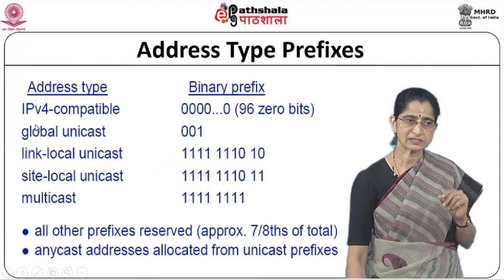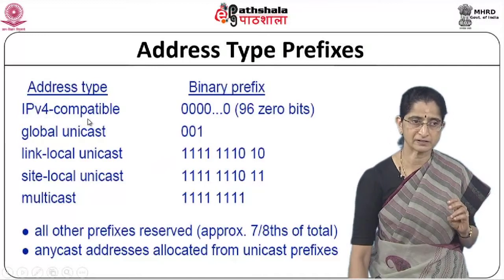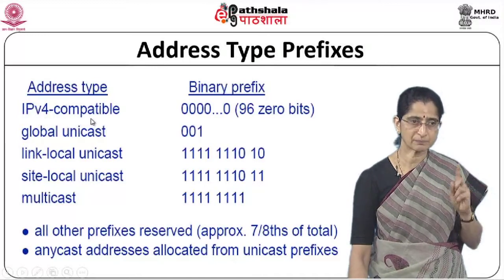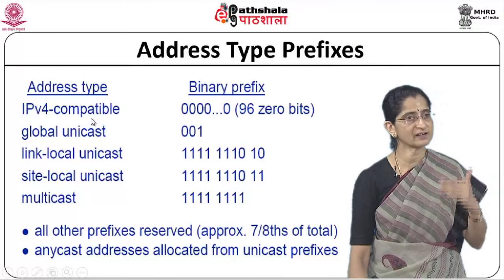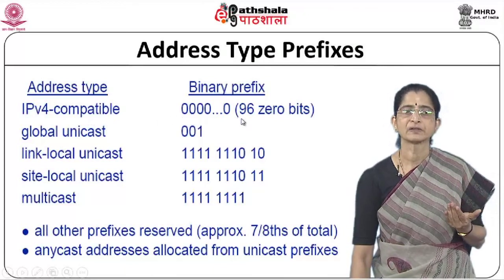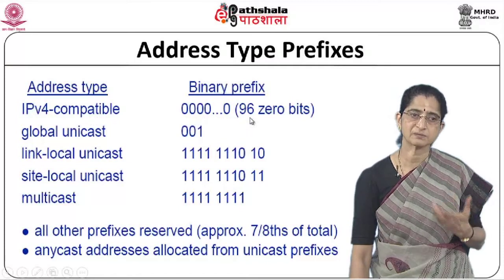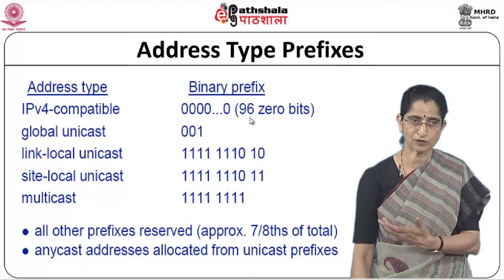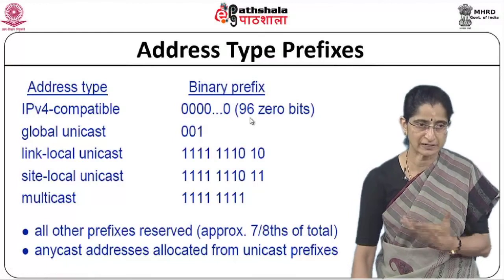As we said, we have something called IPv4 compatible addresses. The V4 compatible addresses are provided in order to facilitate the transition between V4 and V6. Here the initial 96 bits are zeros, followed by the 32-bit IPv4 address, and that gives us our 128-bit address.